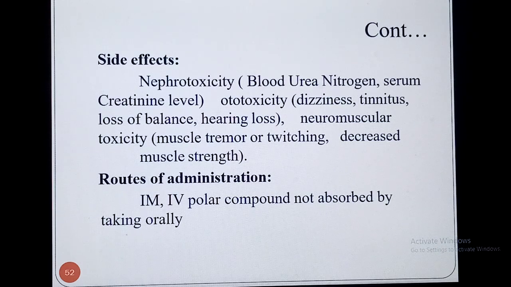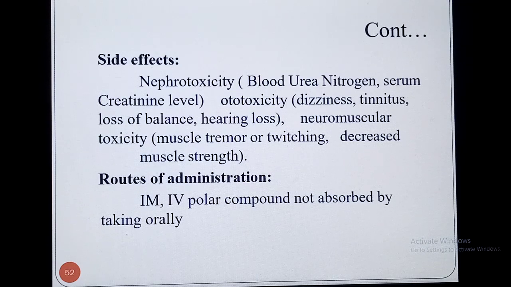Nephrotoxicity means blood urea nitrogen and serum creatinine levels become high, and there may be chances of ototoxicity which causes dizziness, tinnitus, loss of balance, hair loss, neuromuscular toxicity, muscle tremor or twitching, and decreased muscle strength. These are the various side effects reported after administration of this drug.